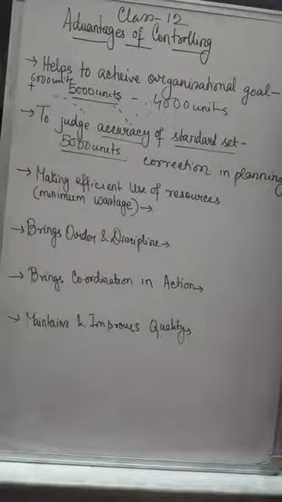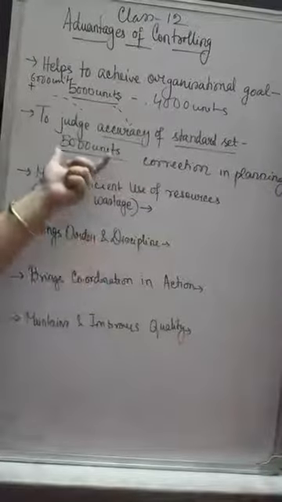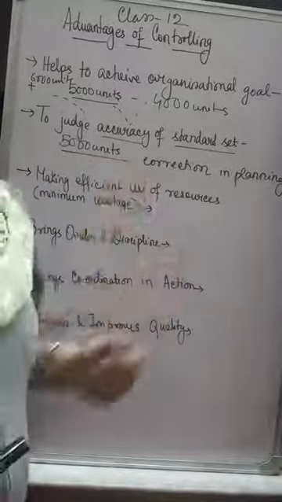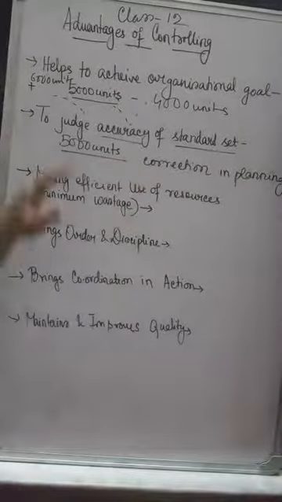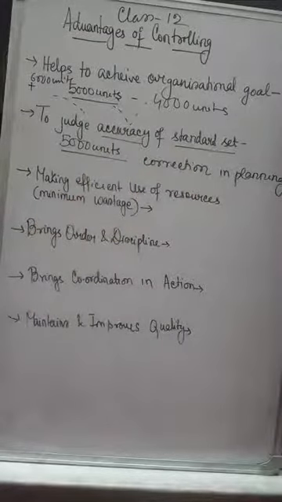So it is unrealistic, and correction has to be made in the planning so that the planned target is achievable. So controlling also helps in judging whether the standard set during the planning is accurate or not, whether it is achievable or not.